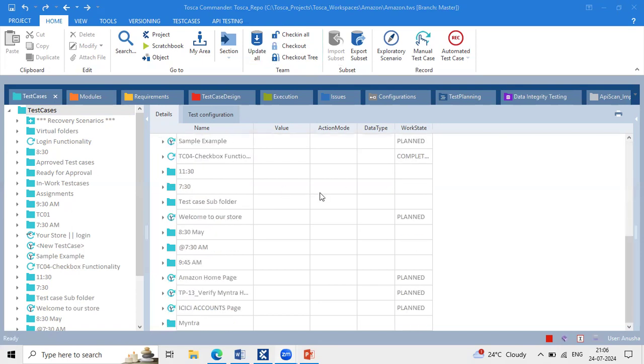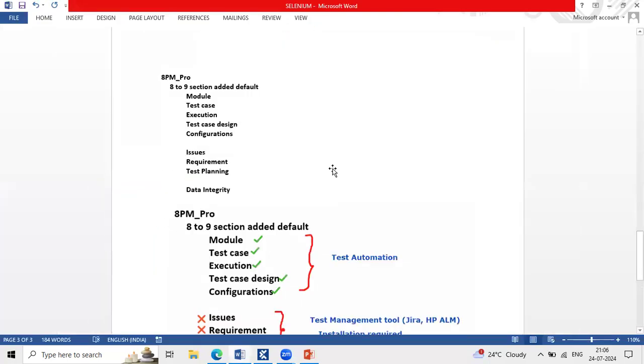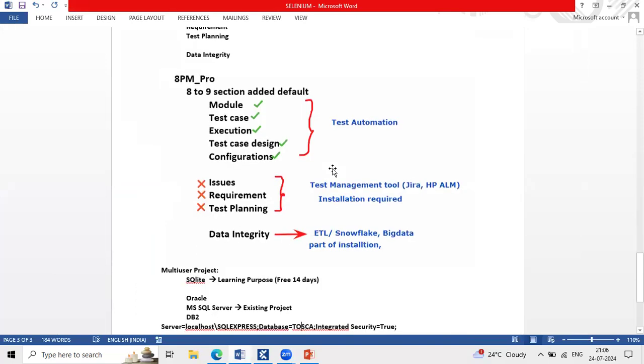So clear, team? Any questions? Okay, so what concepts did I discuss with you today? In this entire concept level, you will probably get 3 to 4 interview questions. The first interview question is: what are the sections in Tosca? You can say totally 8 to 9 sections. What are the sections we use from the automation point of view? Then you can say all these sections.